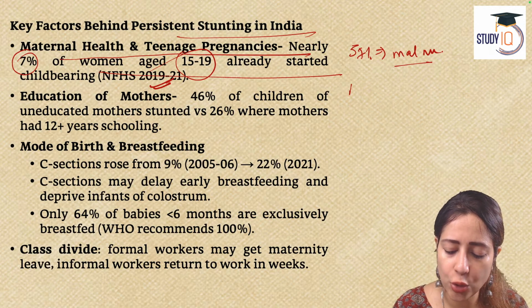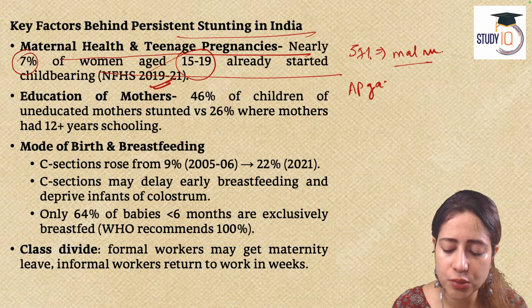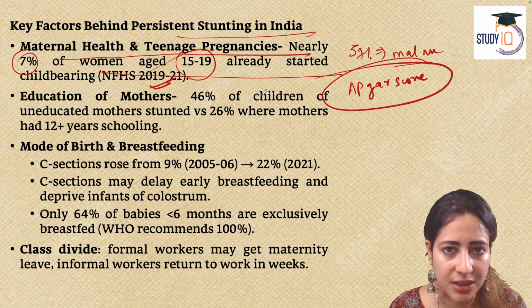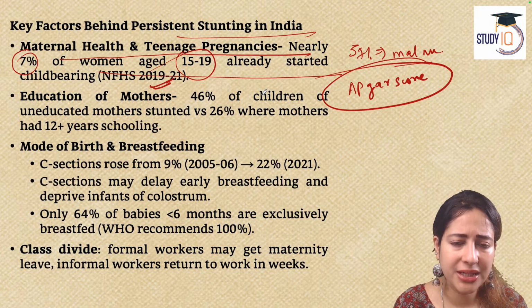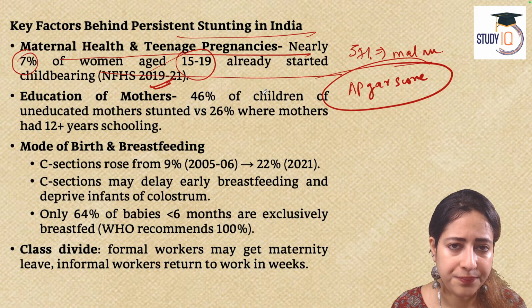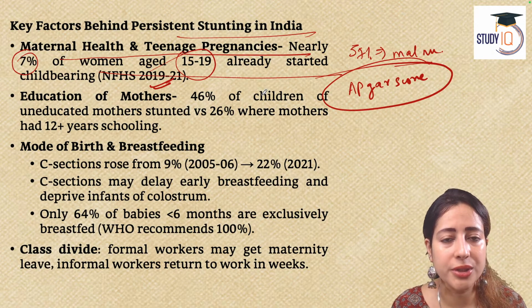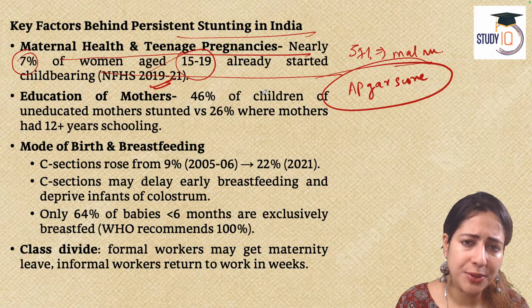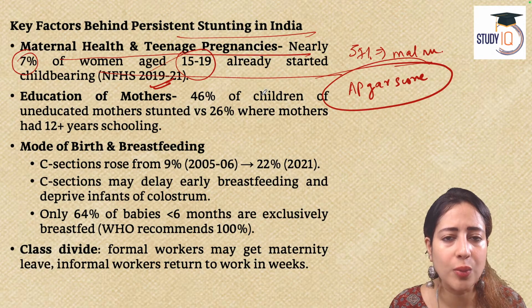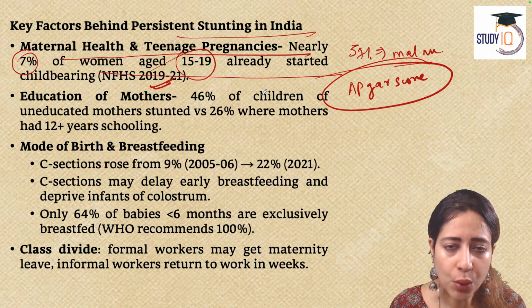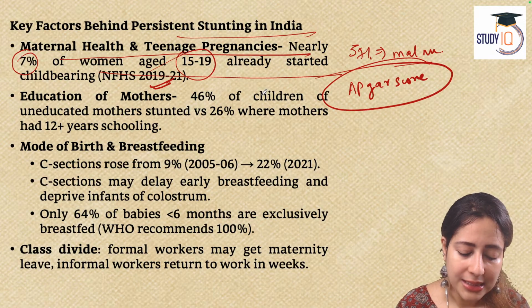They have a very low Apgar score. Apgar score is a score that is used to measure the health of a newborn child in terms of head circumference, waist circumference, body height, weight, everything. In India, the Apgar score is among the lowest in the world. Why? Because these are children of young mothers who do not have any awareness even about vaccine or lactation. What is the result? Naturally, we have children who grow up to be stunted.